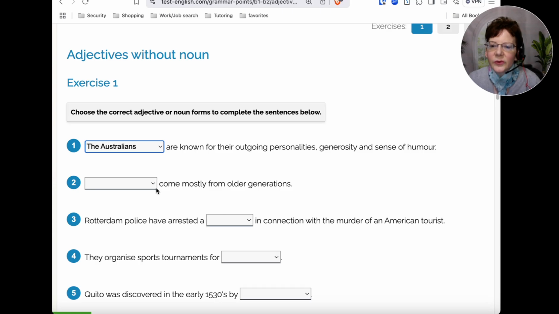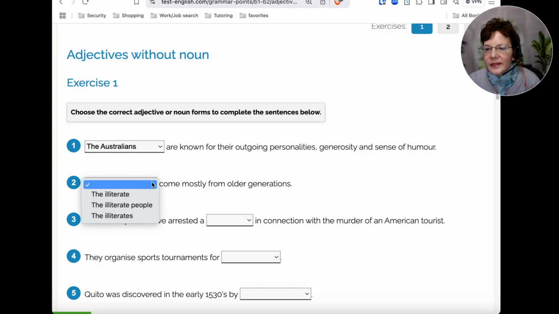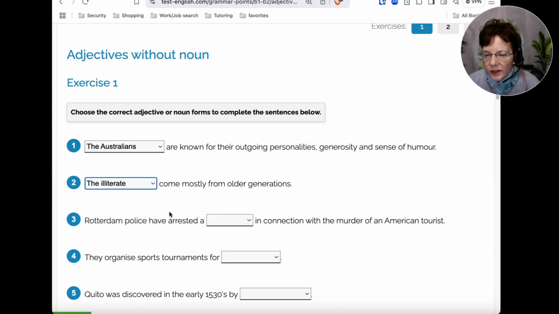Okay, number two. So the illiterate people, the illiterates, which one, come mostly from older generations. If you remember, we're not using a plural form for this type of group. So which one do we choose? If you choose the top one, the illiterate come mostly from older generations, just like the poor, the deaf, things like that.